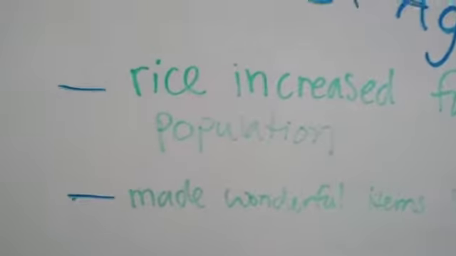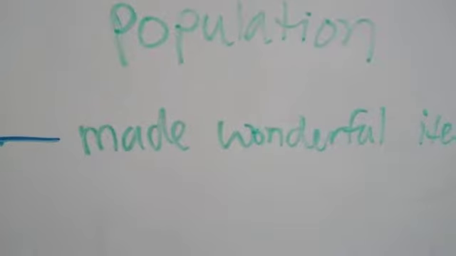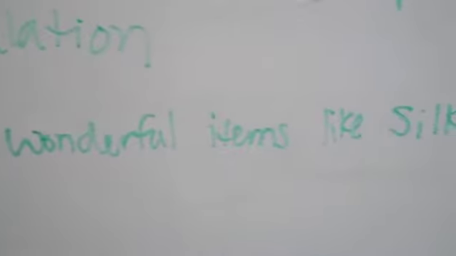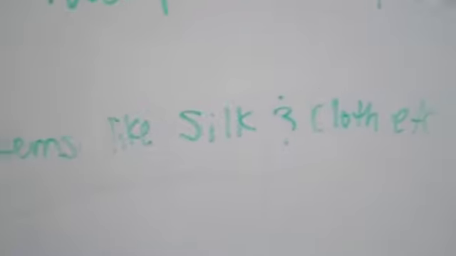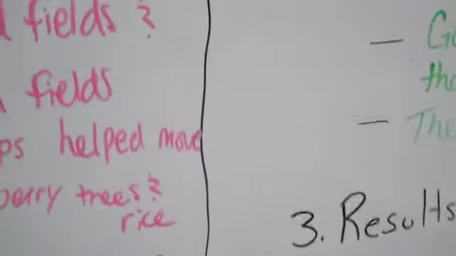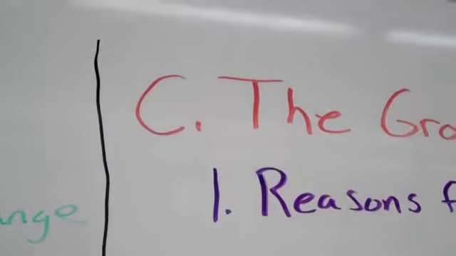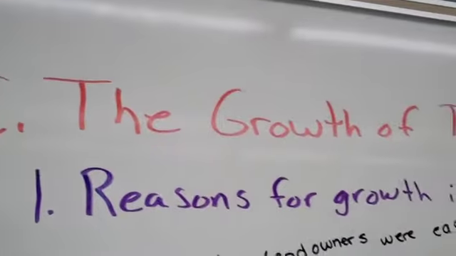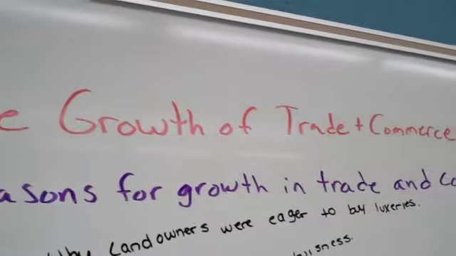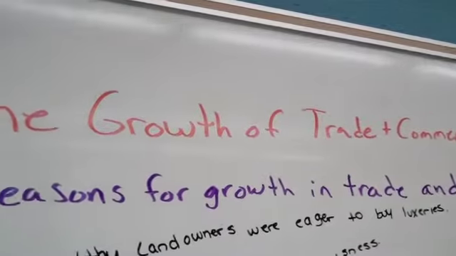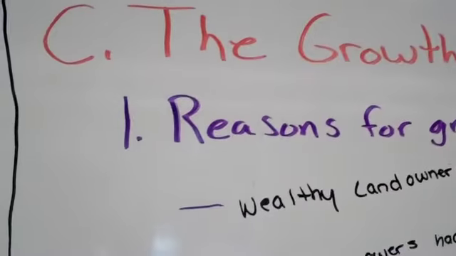And lastly, we see the creation of these more creative and delicate items: silk, cloth, the jade cup that was in the PowerPoint. Those become highlighted a little bit more because luxury goods were then desired after people had what they needed. So here we look at the growth of trade and commerce.